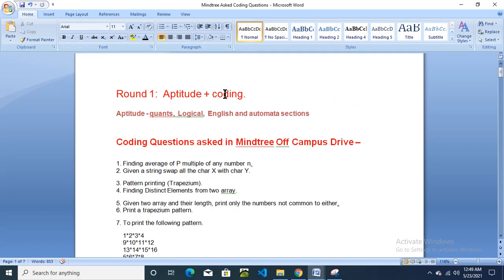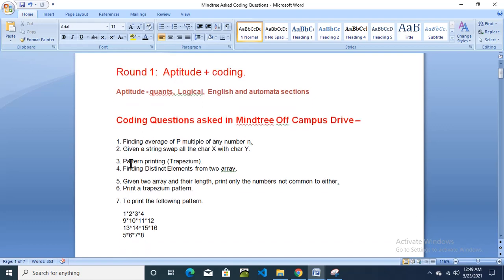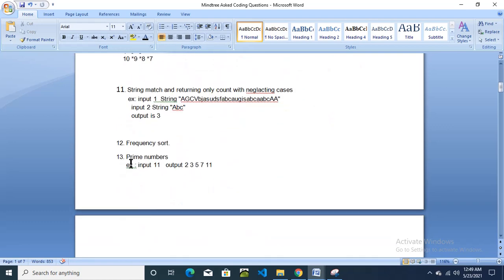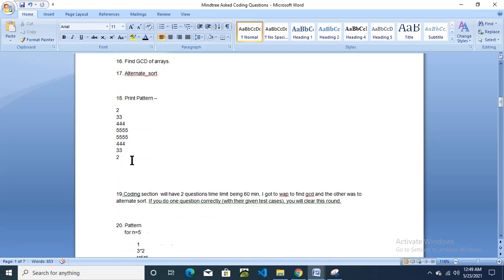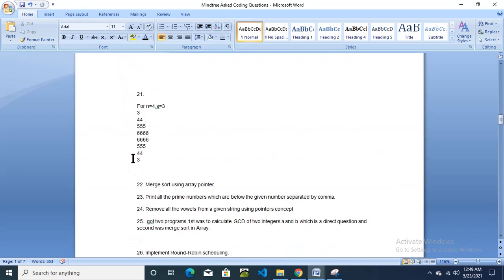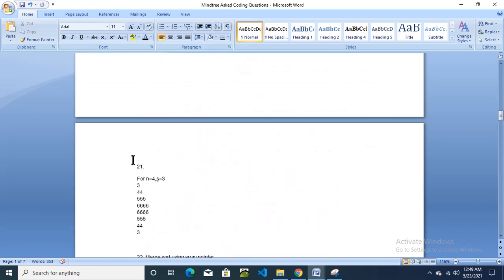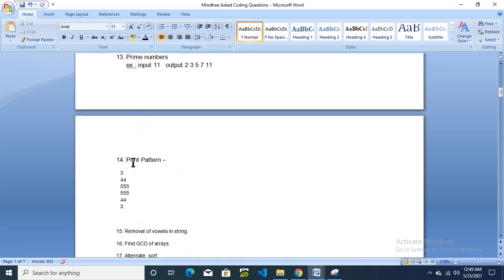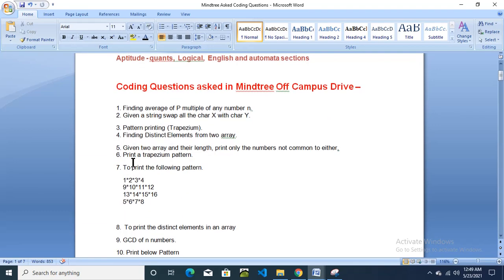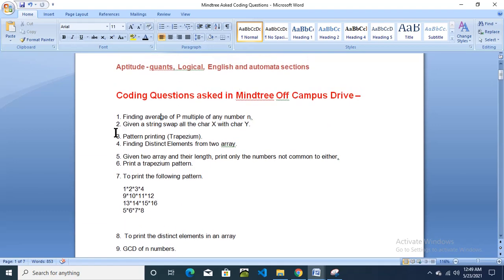Now we will see the coding questions. There are around 53 questions in total, but most of them are repeated. These are the coding questions posted by different candidates. They have shared their interview experience also.